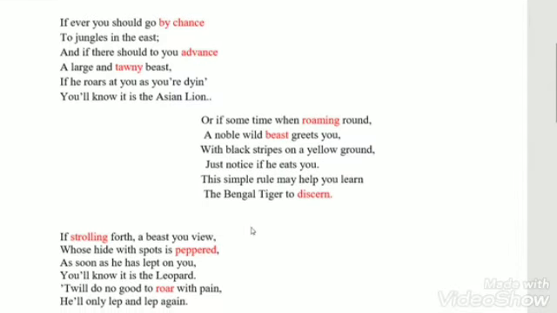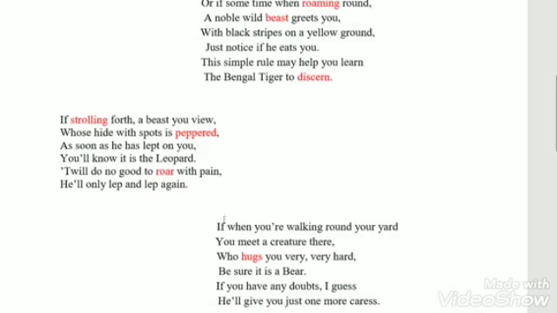Now we move to the next stanza, that is, if stalling forth a beast you view, whose hide with spots is peppered, as soon as he has leapt on you, you will know it is the leopard. 'Twill do no good to roar with pain, he will only leap and leap again.